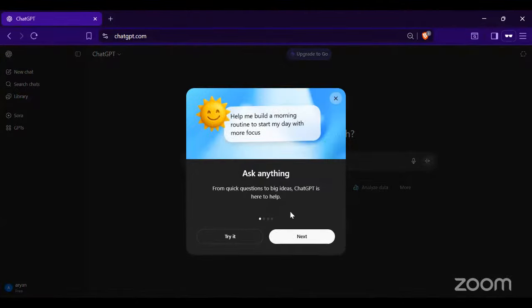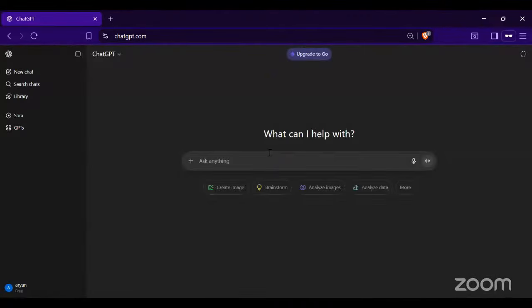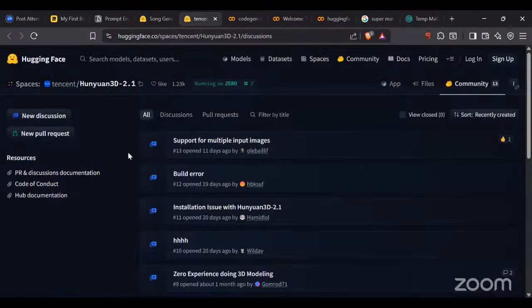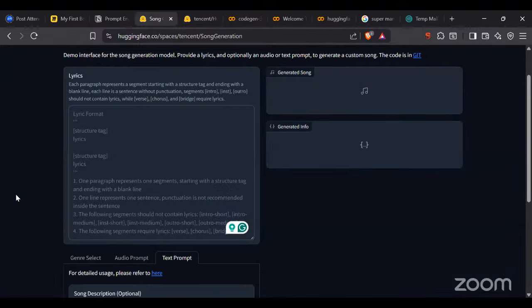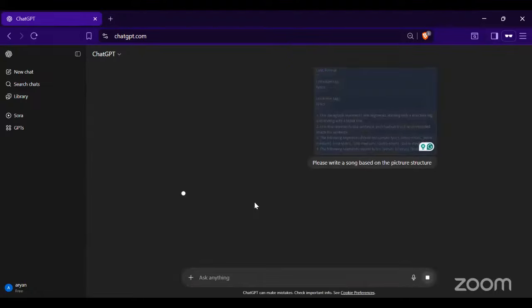I don't have to do anything. Everything is just created here itself. I'm going to ask my ChatGPT something. I'm going to take a screenshot here of what my Tencent file, this particular song generation model, was saying. I'm going to paste the screenshot here and say, please write a song based on the picture structure. Again, I don't have to write anything because the prompt is already written, just the prompt where you want a song.